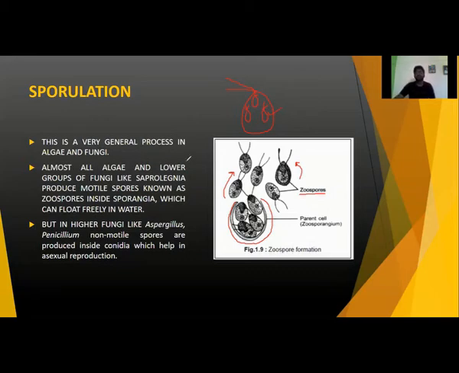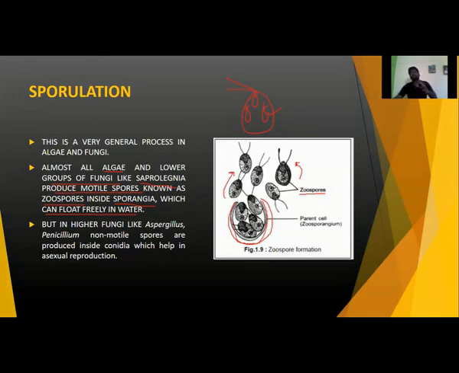These zoospores are motile due to the presence of flagella. Almost all algae and lower groups of fungi like Saprolegnia produce motile spores known as zoospores. And that zoospore is produced inside the sporangia, which can float freely in water. So that parent cell is known as sporangium.